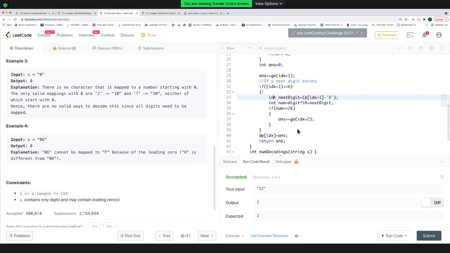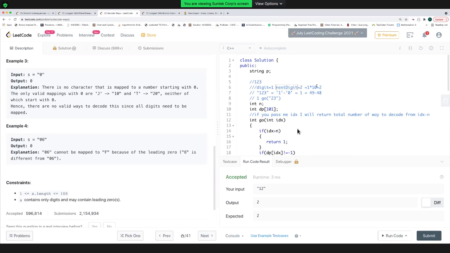So in this case, the other case can be, either I can go alone, or I can go with the digit that is coming next to me. So I have found the next digit. The next digit is the next character minus again 0. I'll get the next digit, and to combine both of them, if I want to combine 1 and 2, I can combine it using 1 into 10 plus 2.